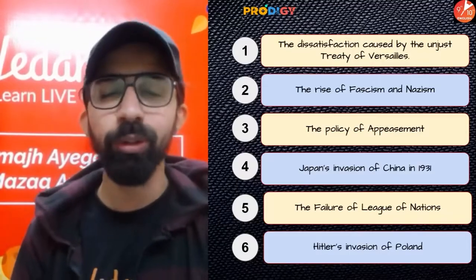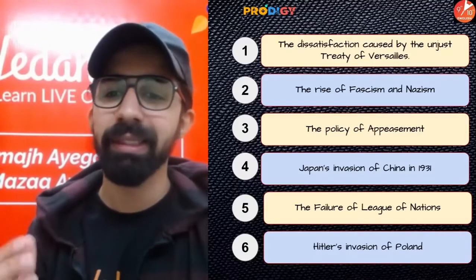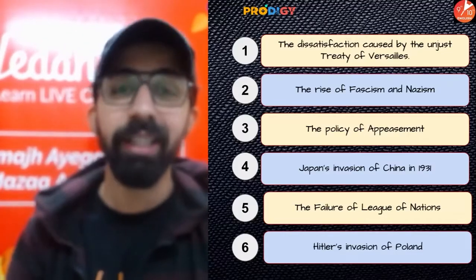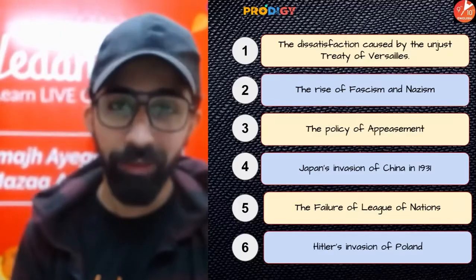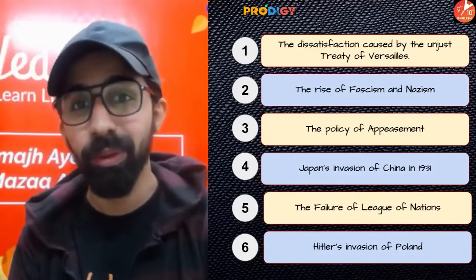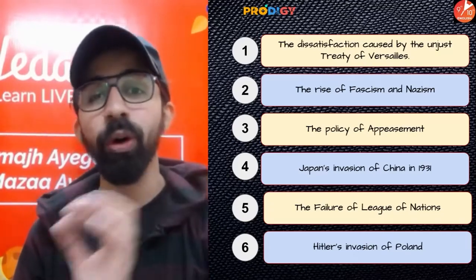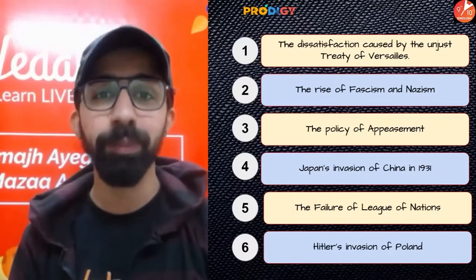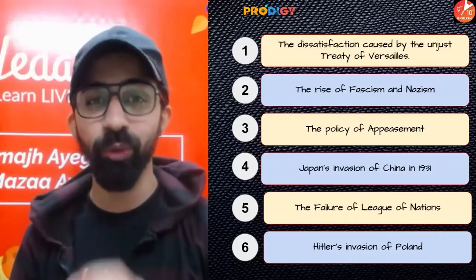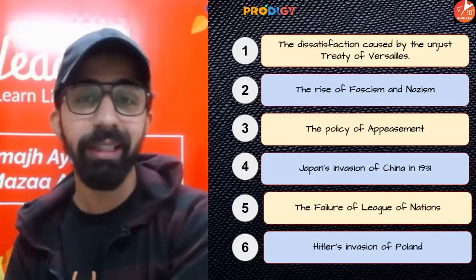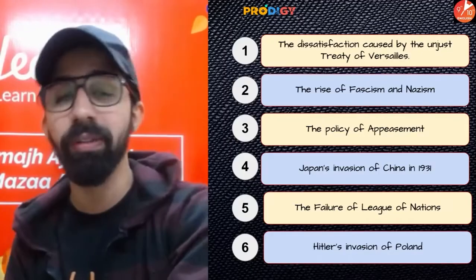All right. The fourth cause which is given to you on your screen is Japan's invasion of China in 1931. Now guys, Japan invaded Manchuria in 1931, in spite of the opposition by the League of Nations. Guys, the League of Nations was there to solve the disputes between countries to avoid war-like situations. And here Japan invaded Manchuria in 1931 and also set up their government in China.